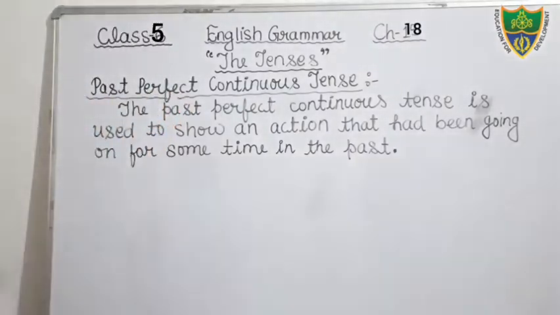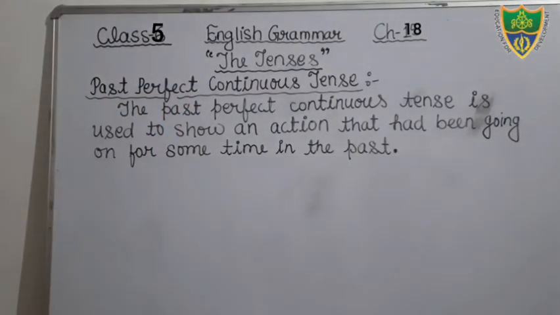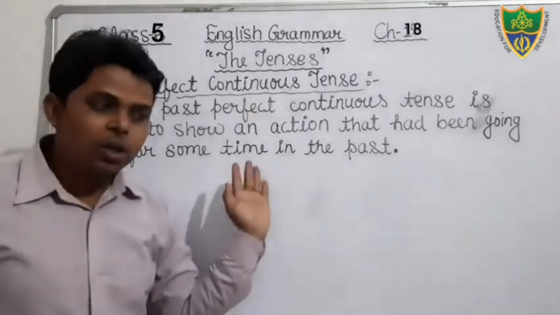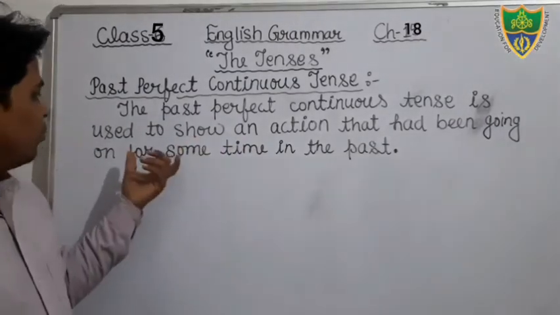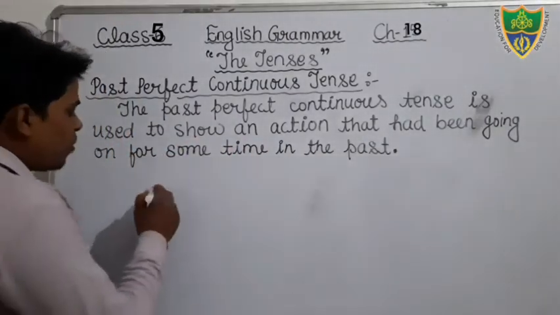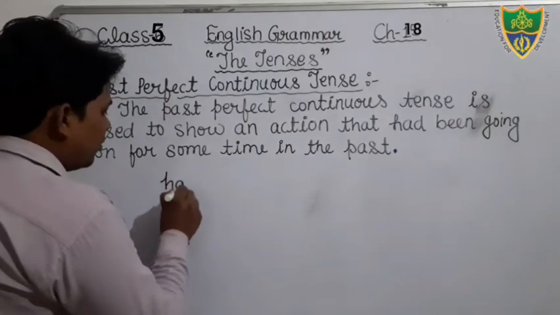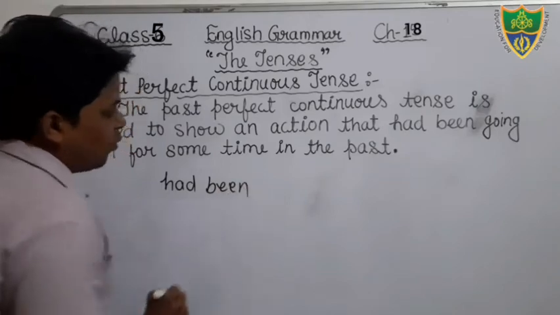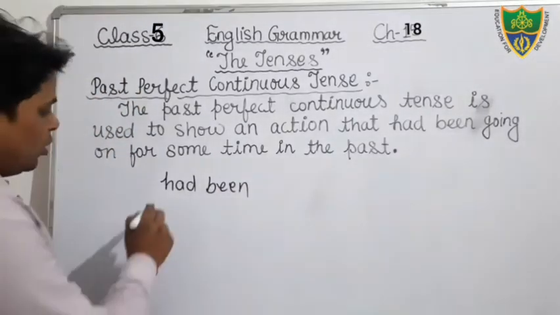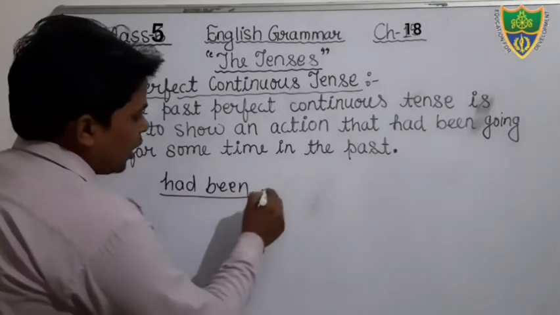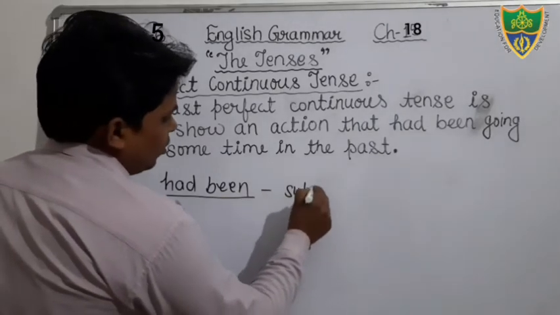Okay students, so just write down the definition of past perfect continuous tense. The past perfect continuous tense is used to show an action that had been going on for some time in the past. Yes students, you should keep in mind there is one helping verb that we use, that is had been. There is only one helping verb that we use in this tense, that is had been, with all kinds of subject.